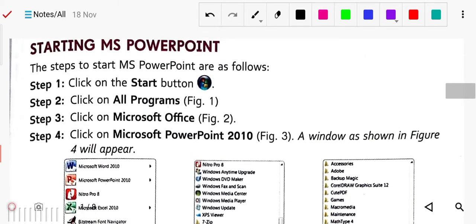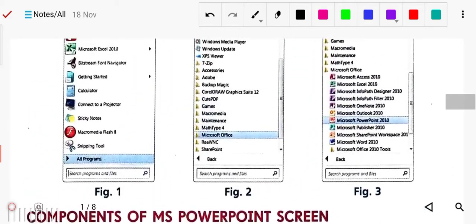First of all, to start our program we have to start with the start button. So the first step, click on the start button. Then click on All Programs. Then click on Microsoft Office. Then click on MS PowerPoint 2010. You can see in this figure also, first of all click on the start button.